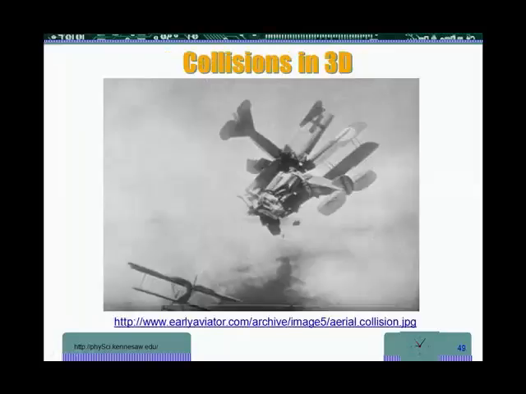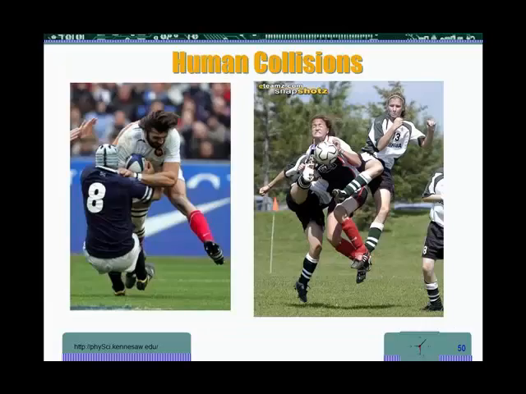Now, we talked about momentum, and momentum is conserved in all directions. It can be conserved in 3 dimensions. Here, this is a historic picture of an aerial collision. In that particular case, you worry about momentum conserved height-wise and in x and y. In all 3 directions, it is conserved. Here also, we can talk about 2-dimensional collisions, and these soccer players. In both cases, we have conservation of momentum as these players collide.